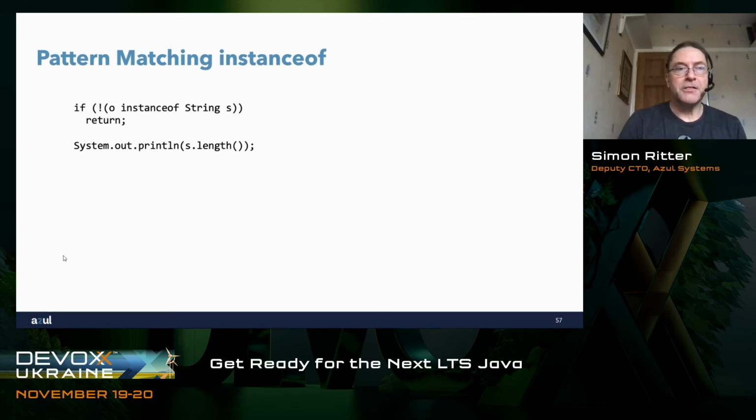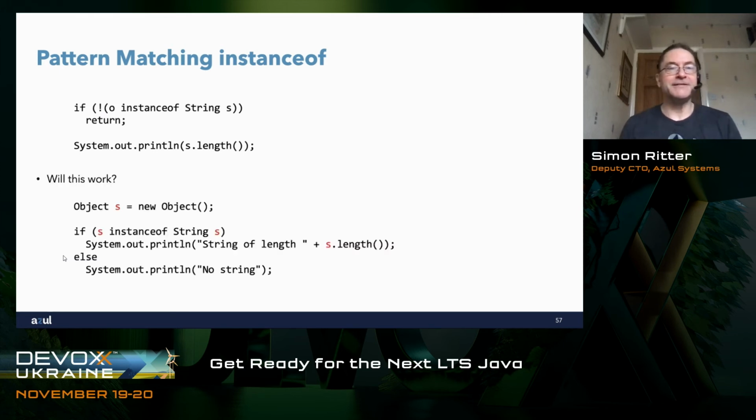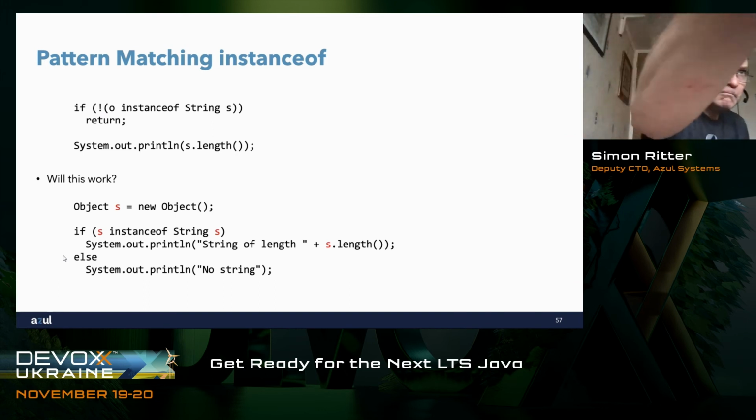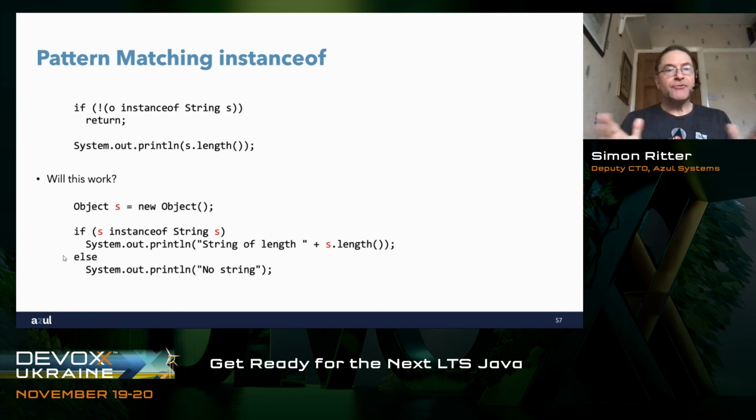And then there's one last thing I just want to mention, which is this. And so the question is, will this work? If I create an object called s and instantiate a new object, then I say if s instanceof String s, so I'm using s to reference the object and I'm using s as a pattern variable, print out the length of the string, calling s.length. Otherwise, print out no string.